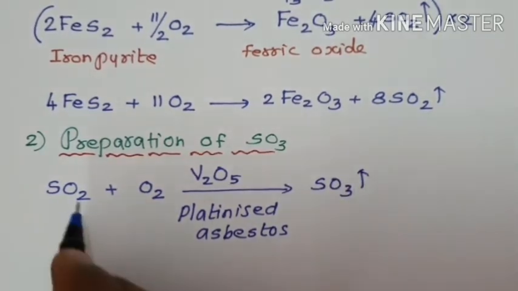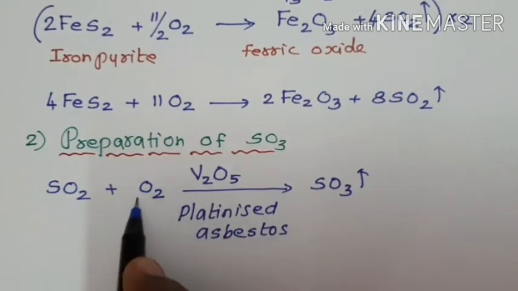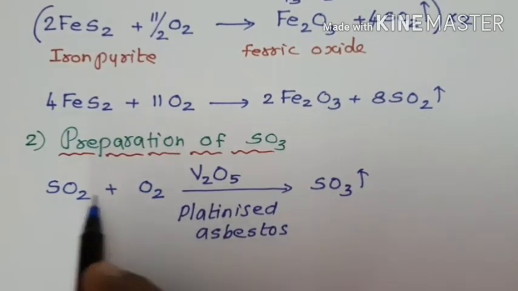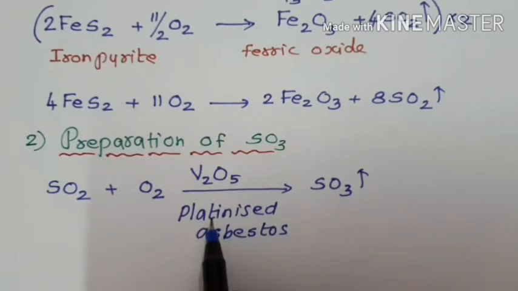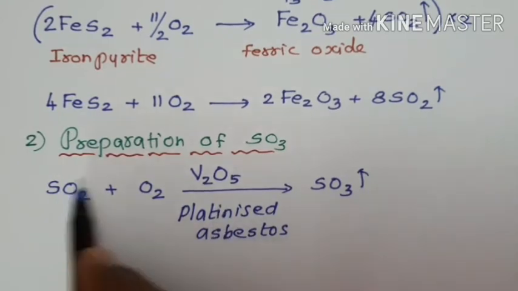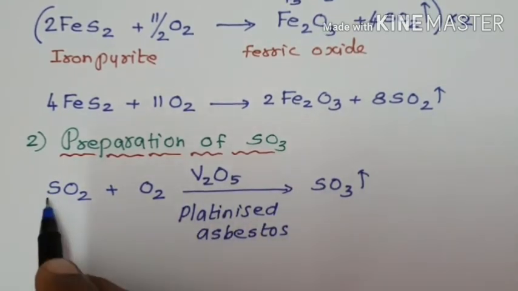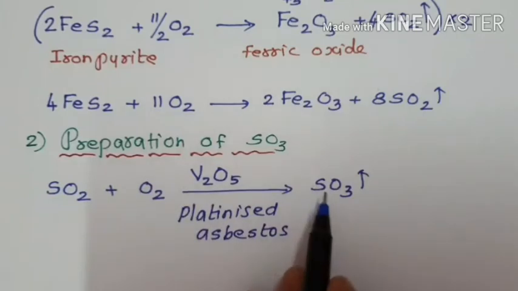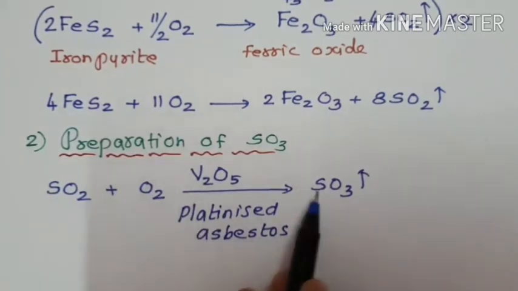How to balance? Easy balancing. Oxygen is present alone in the molecular state. Therefore, we can balance this equation by the fractional method. In the fractional method, the first step is to balance the other elements except oxygen. We have only one other element, sulfur, one sulfur, one sulfur. That element is already balanced in this equation.